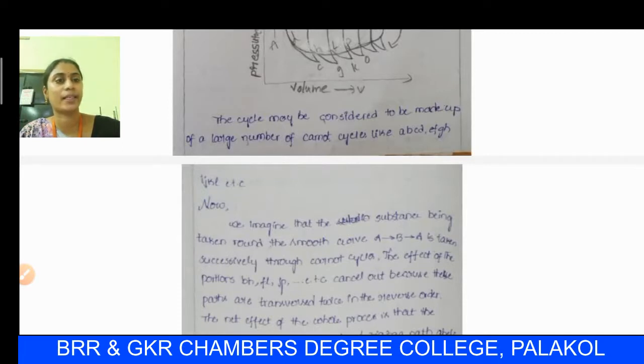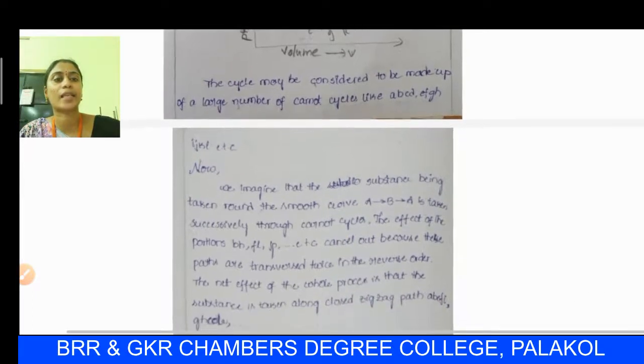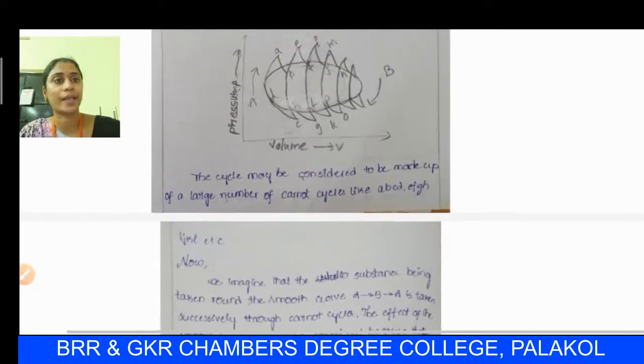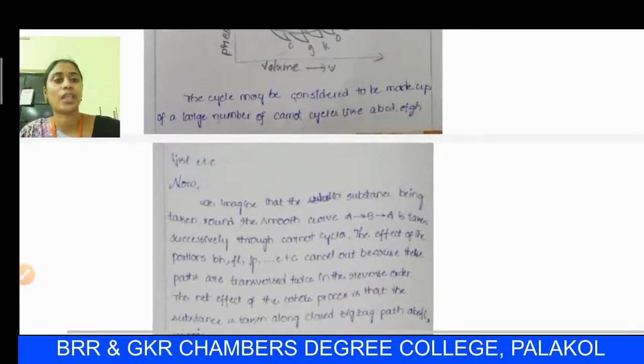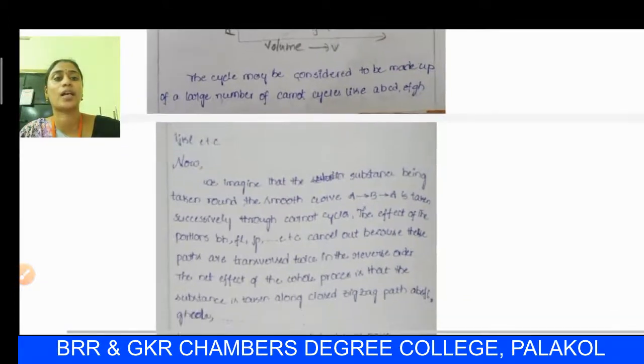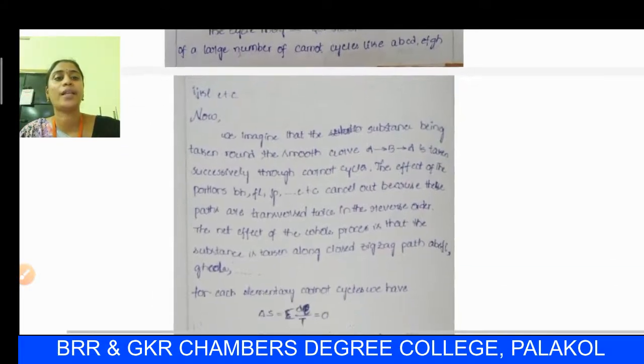Now we imagine that the substance is taken around the smooth curve A to B, B to A, successively through Carnot cycles. The effects of the parts BH, FL, JP, etc. cancel out because these parts are traversed twice in the diagram. We observe that the effect of the portions in the diagram, BH, FL, JP, etc., cancel out because these parts are traversed twice in the reverse order.